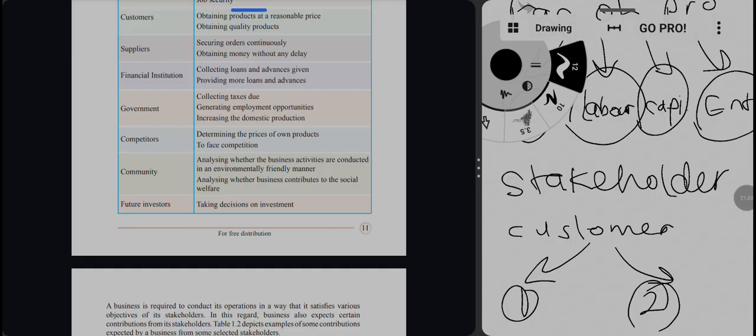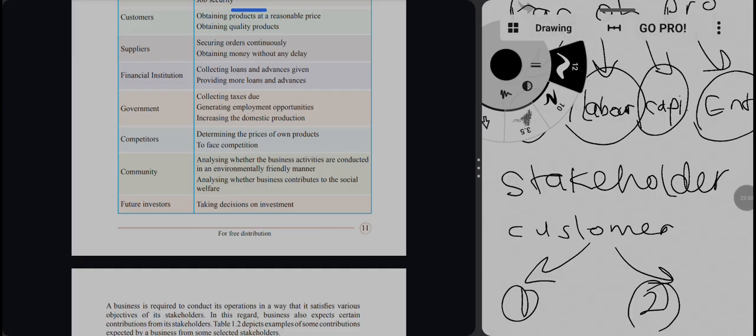Competitors determine the price of their own goods. Sometimes, for example, we determine our price by looking at our competitors' prices. So competitors will be interested in a business to fix the price of their products or to face the competition successfully. And the community analyzes whether the business activities are conducted in an environment friendly manner.